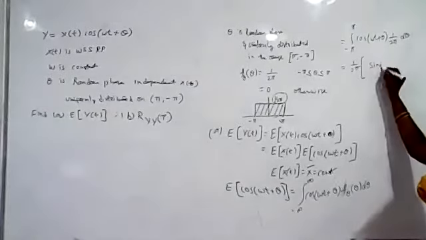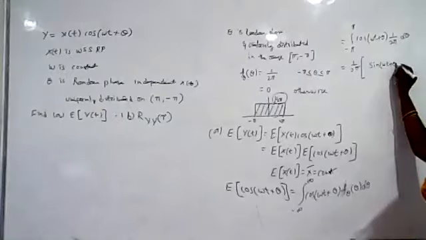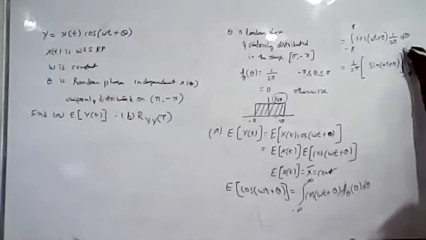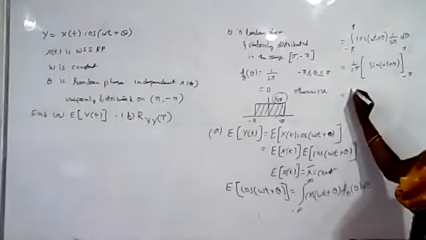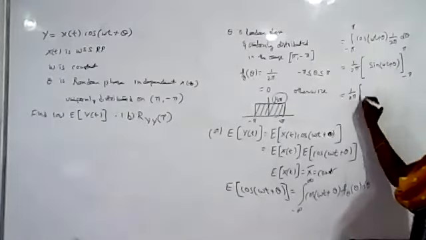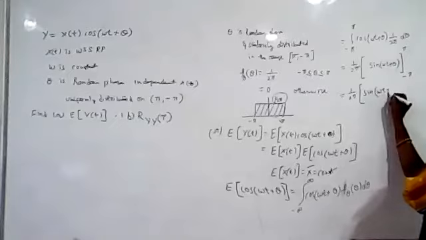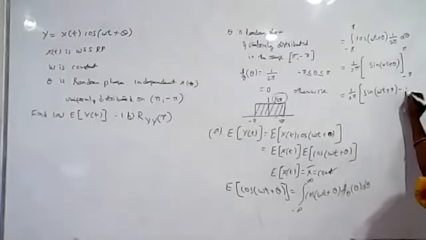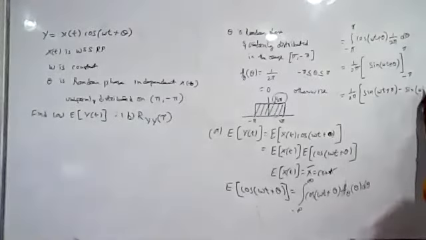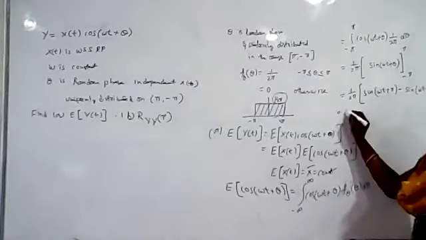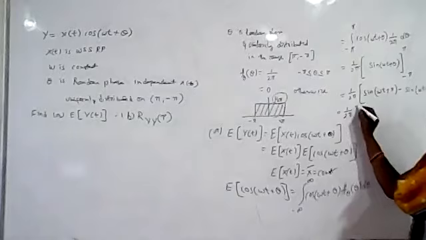Okay, so it is sine of omega t plus theta. Substitute the limits minus pi to plus pi. So it is 1 by 2 pi times sine of omega t plus pi minus sine of omega t minus pi. Okay, so what is this value, students? 1 by 2 pi.